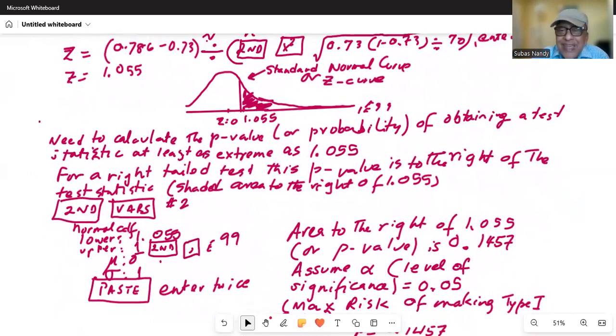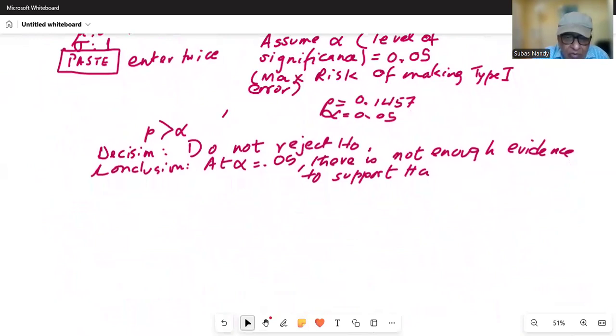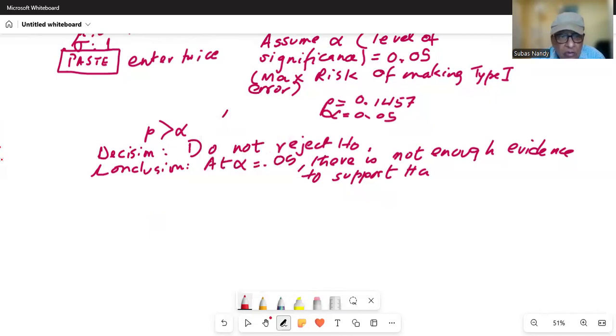Now I'm going to do the same test using my TI-84 calculator. So let's go over here. Let's change the color of the ink to something looking good. Okay, so here we go. Our H0 is P equal to 0.73, and our alternate is P greater than 0.73.